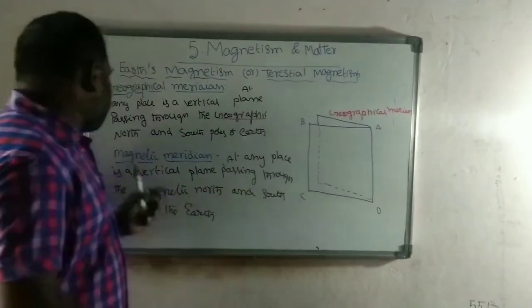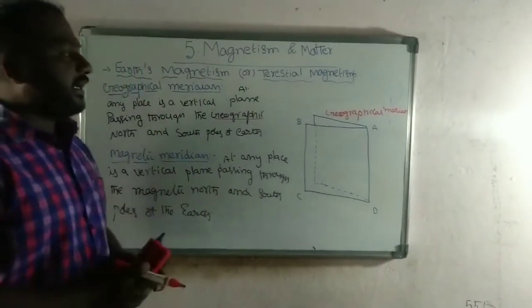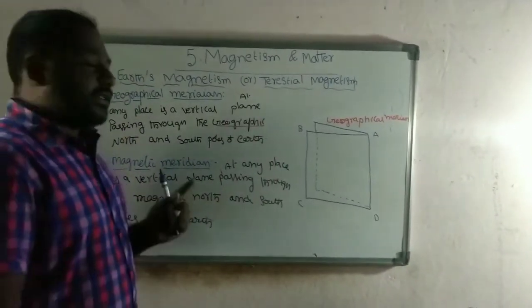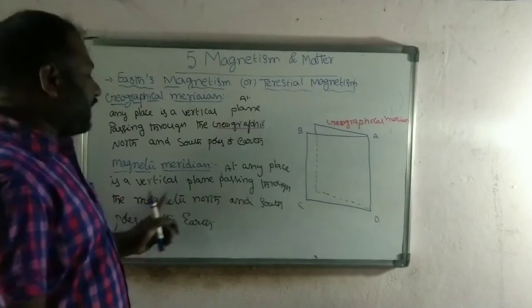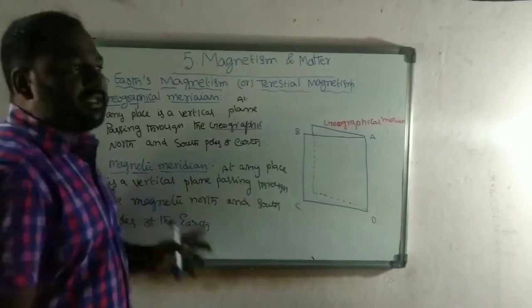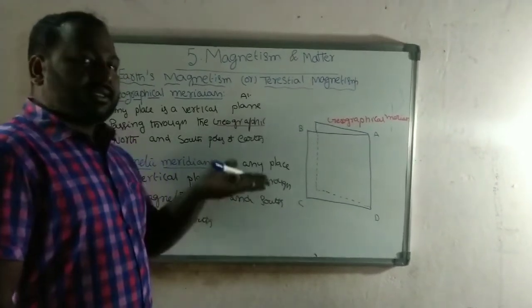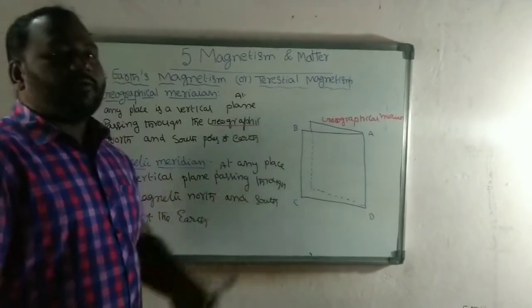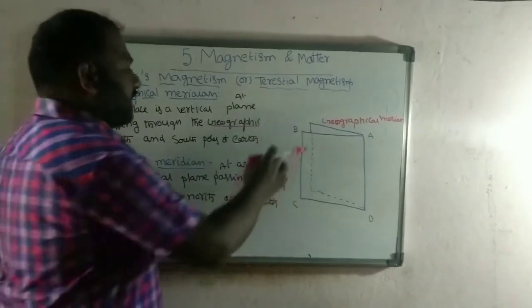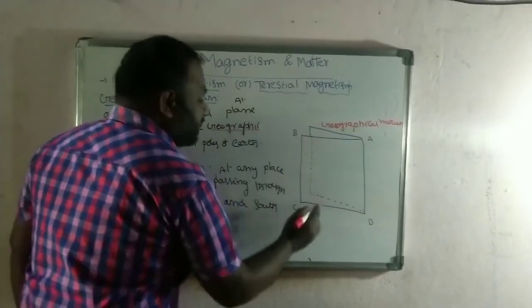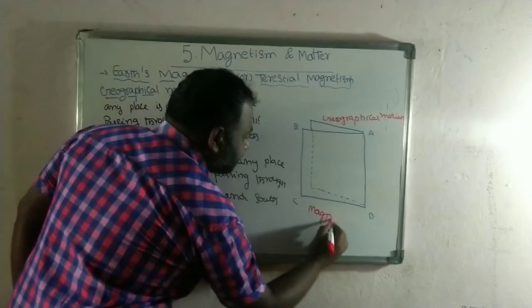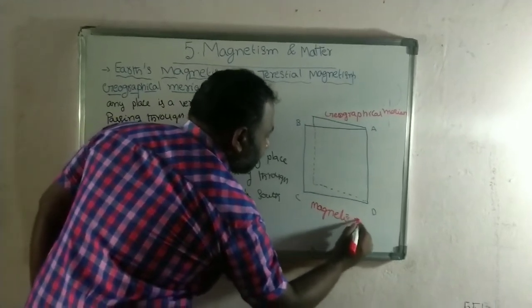Next one is the magnetic meridian. Magnetic meridian is the vertical plane which is passing through the magnetic north and south pole of the earth. That is the plane along which the bar magnet can be hanged. So we can consider ABCD as the magnetic meridian.